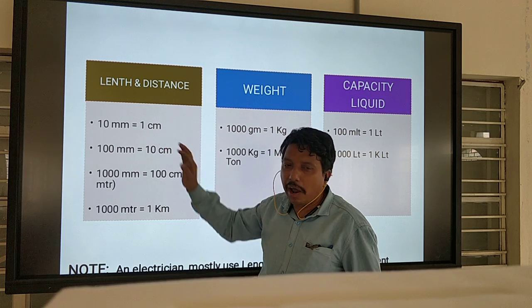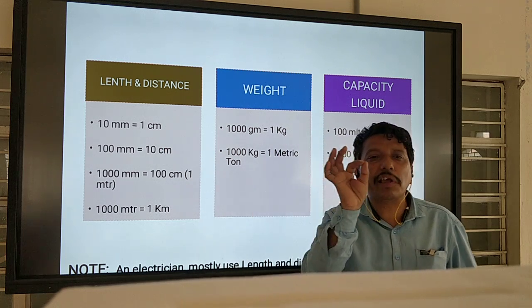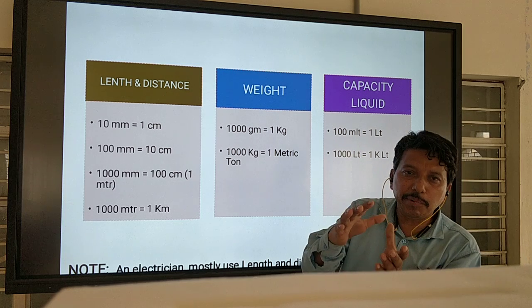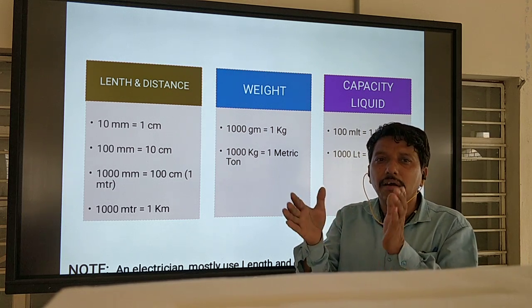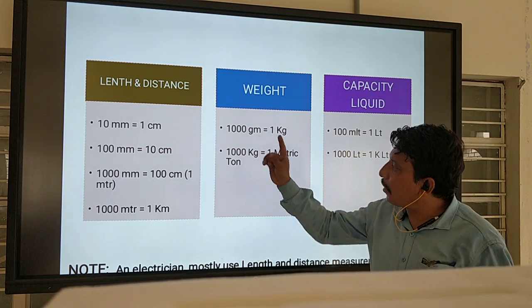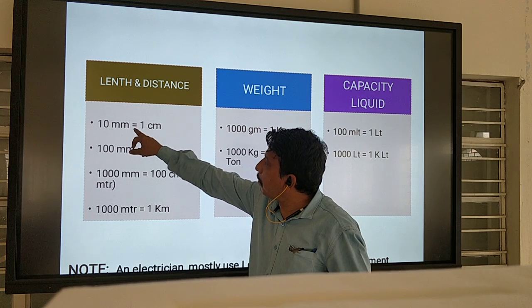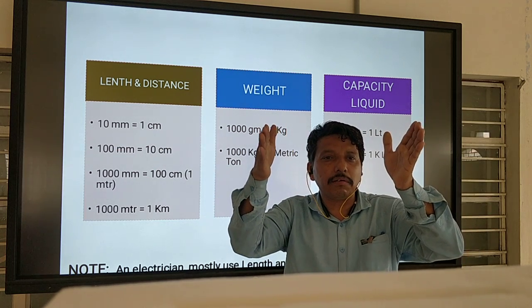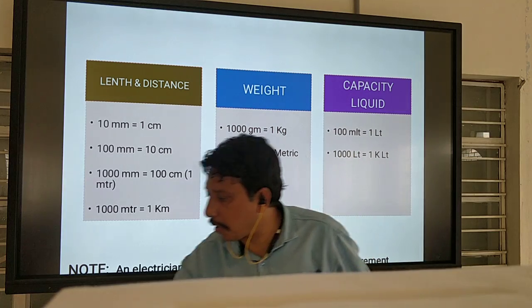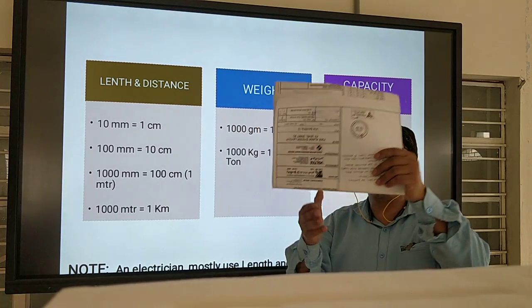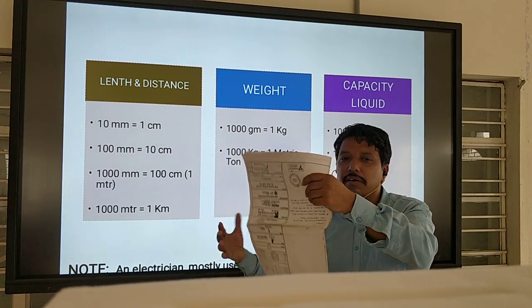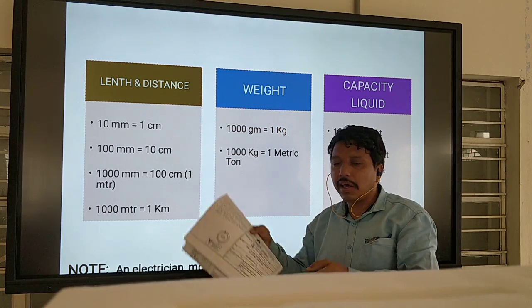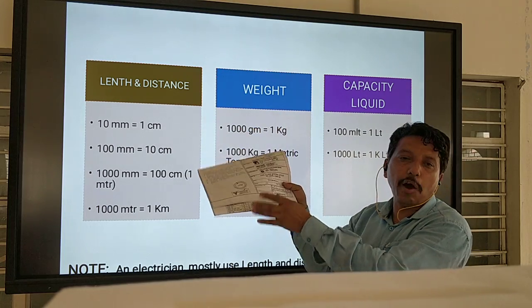10 mm is equal to 1 cm. Every drawing scale is given in mm, not given in centimeter or meter, because a drawing is a small paper. Suppose this is your drawing, all the building scale is inside the drawing, so it is always written in mm.